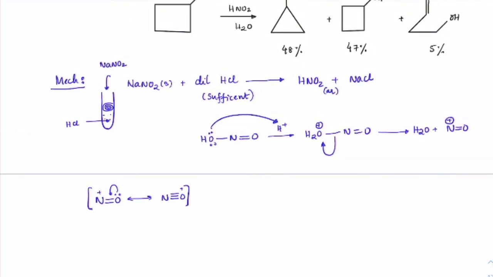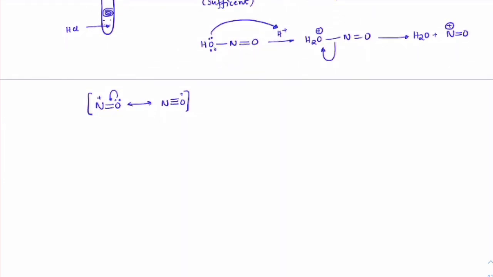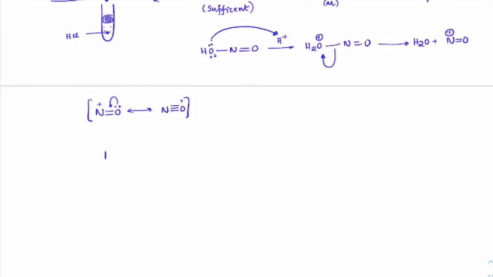HNO2 naturally is always an unstable acid. It will disproportionate into nitric acid and NO, which you may have come across in group 15. So we only prepare it at the time of reaction, when you are adding. It is made in situ, and once this electrophile is generated, we add RNH2, which is a primary amine.